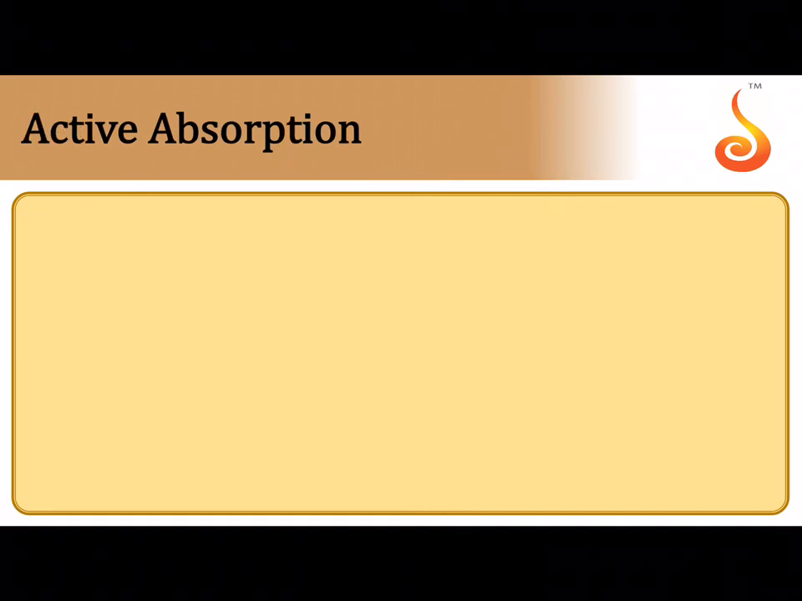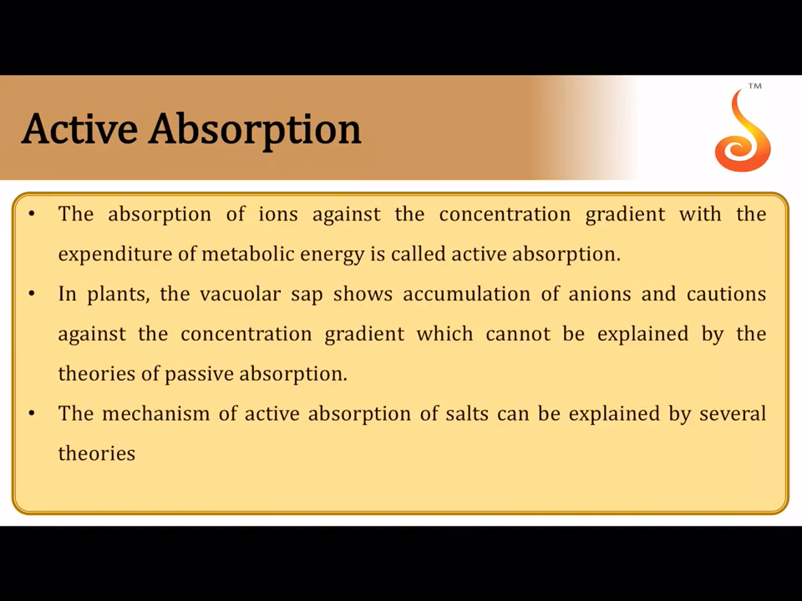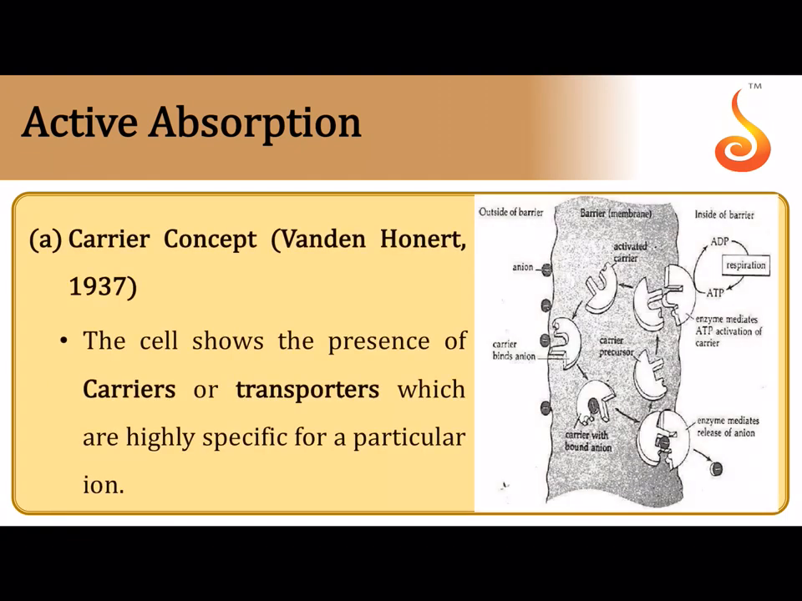Okay, now moving on to active absorption. Obviously, active absorption includes the use of metabolic energy in the form of ATP. The first concept under active absorption is the carrier concept. It was introduced by Van den Honert in the year 1937.